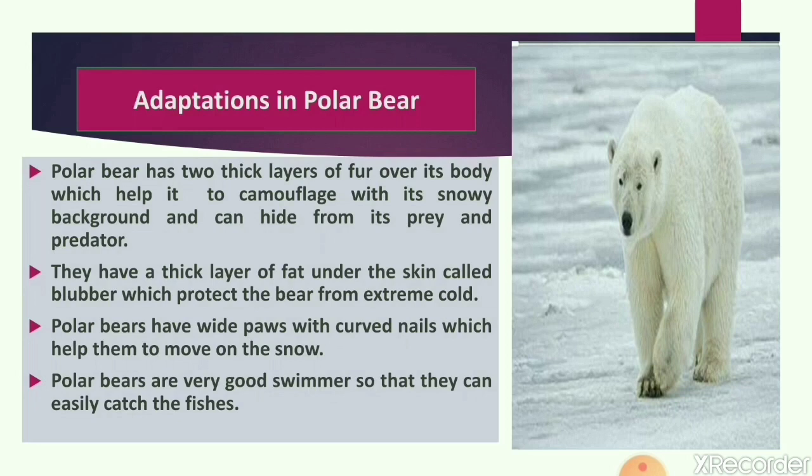Now second thing, they have a thick layer of fat under the skin, and that thick layer of fat under the skin is called blubber. These layers act as an insulator and prevent the bear from extreme cold, which means it provides double insulation to the polar bear. Next, they have white paws with long curved nails, which help them to move on the snow.